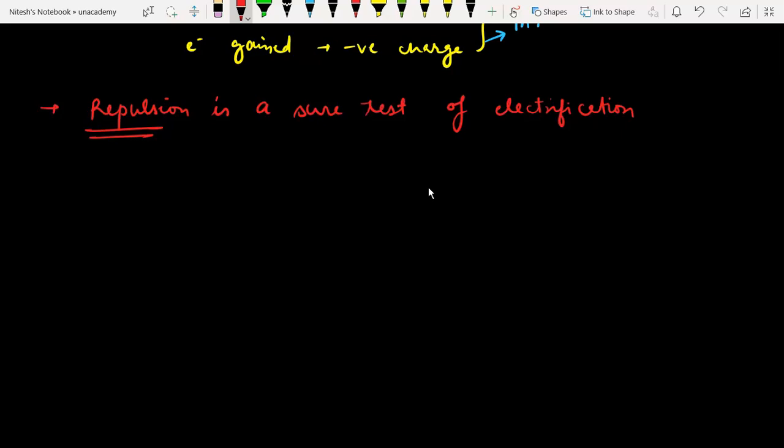If someone asks you what does this mean, it means the repulsion between test bodies. So there is a test body and a charged body. Let me explain with an example. Let me say this is a test body. We don't know what kind of charge is on it, and here is a charged body. So we have two bodies, charged body and test body.